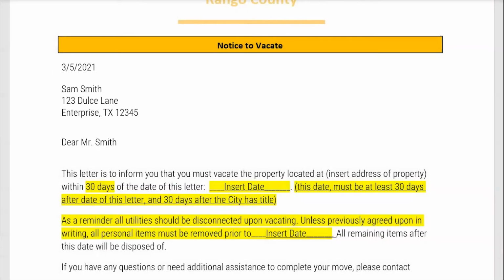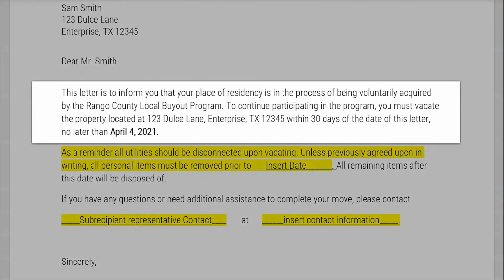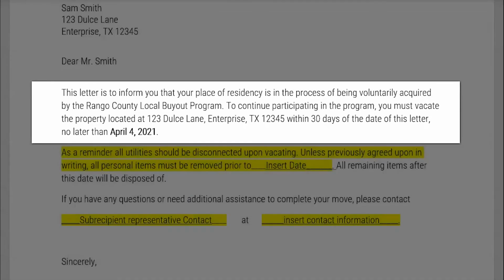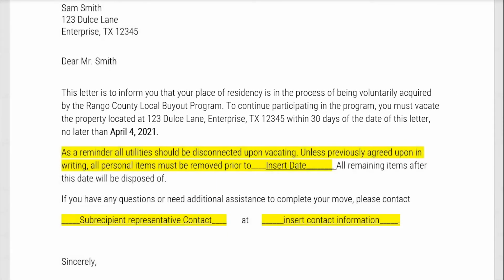The first paragraph of this letter is to notify the occupant of the date by which they must vacate the property. This date must be at least 30 days after the date of the letter, and no later than 30 days after the subrecipient closes on the property and obtains the title. As you can see, Rango County altered the text in the first paragraph to meet the needs of the program while still providing the date to vacate.